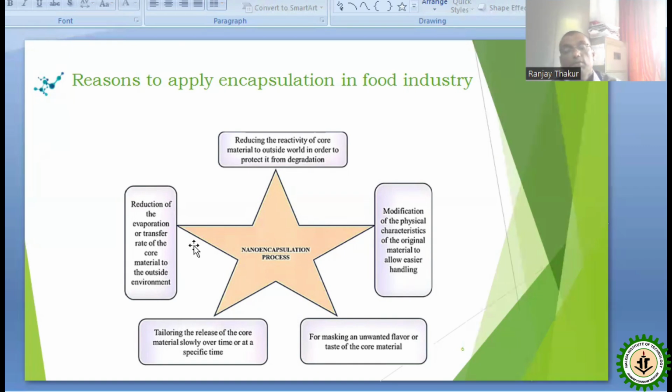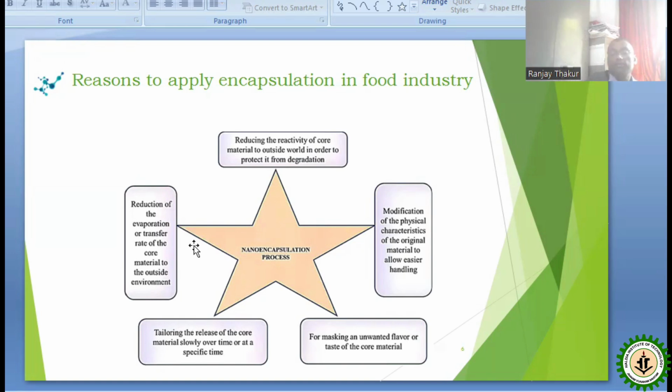Again, the material that may be drugs or others that is targeting the substrate, due to encapsulation, targeting becomes easier. It can target the targeting molecules on time and also at a specific time. Another application of the nano-encapsulation process is reduction of the evaporation or transfer rate of the core material to the outside environment.